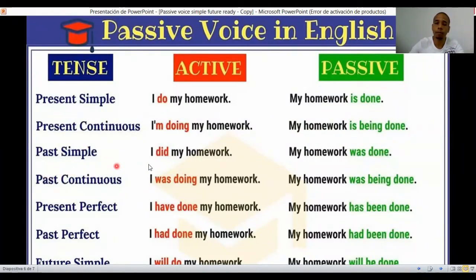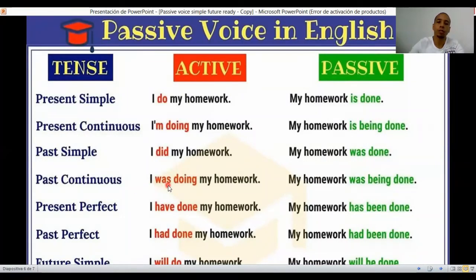For the past simple, it is the verb in ed form if it is regular, or irregular as it changes. This is irregular, it is did. The verb to be in past, and that's it. So past participle done, verb to be in past.